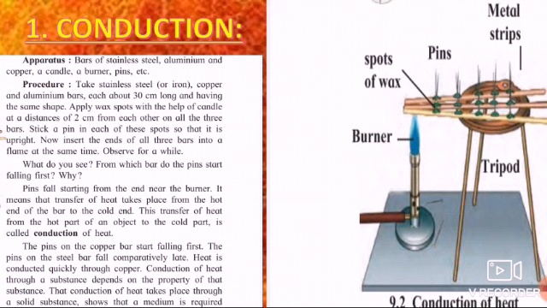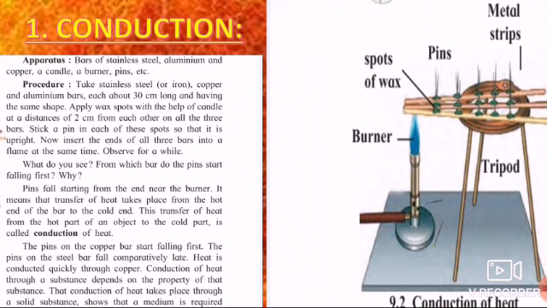So what happened? What do we see? From which bar do the pins start falling first? Why? As we keep it under the burner, the heat is transferred and reaches the first spot of wax, and that wax melts. As the wax melts, the pin falls down. Again the heat transfers further to the next spot of wax, the wax melts there, and the pins start falling one by one.